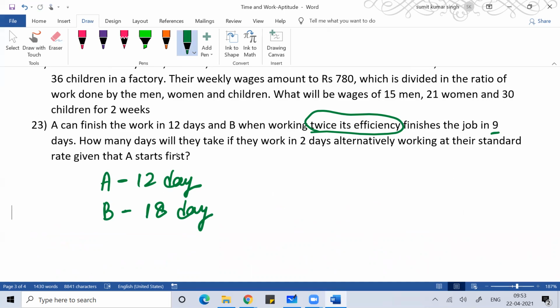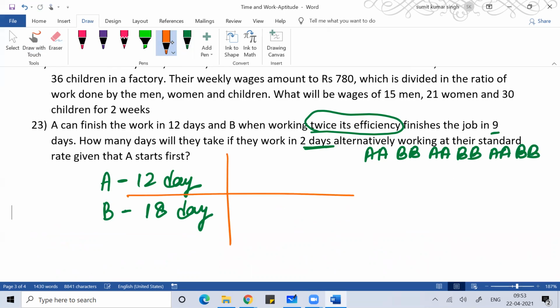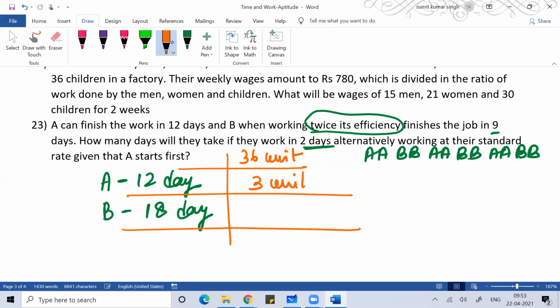So how many days will they take to do the work if they work for 2 days alternately? It means the first 2 days A will work, then the next 2 days B will work, then A, then B, then A, then B, like this. Here I can define the work as the LCM of 12 and 18. Let the work be 36 units. Then in one day A is doing 3 units of work, and in one day B is doing 2 units of work. Then if A and B work together for one day, they will do 5 units of work.